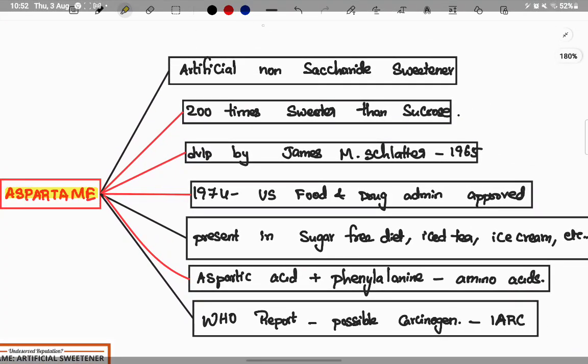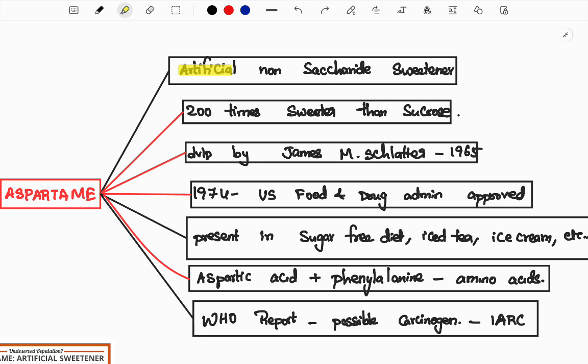Now, aspartame is an artificial non-saccharide sweetener. It is 200 times sweeter than sucrose. Rather than sugar, it will be 200 times sweeter. You would have drunk soft drinks. You go and drink a soft drink, there is no sugar in it, but the sweetness is at its peak. So what do they use? Artificial sweetness. That is what is called aspartame.